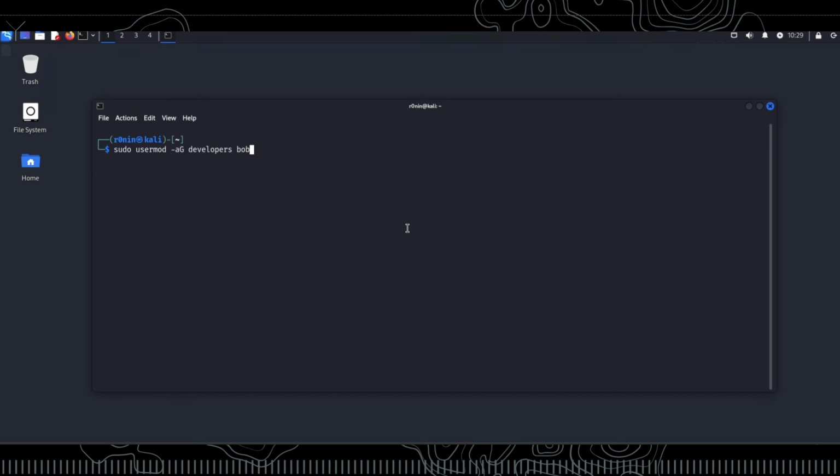To see which groups a user belongs to, you can use the groups command. By typing groups Ronin into the terminal, you can list the groups that the Ronin user is a member of.